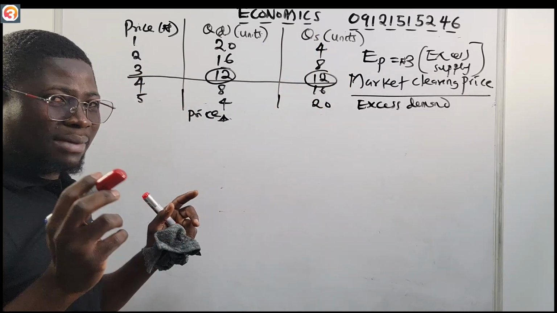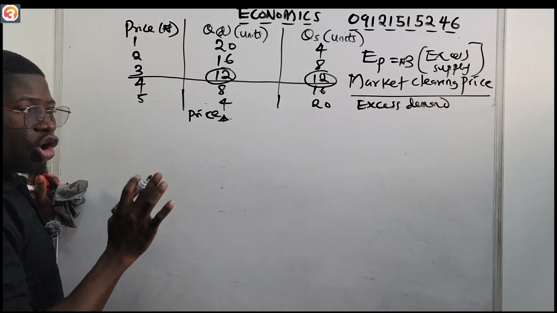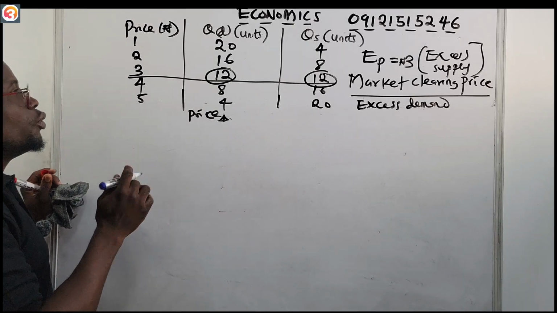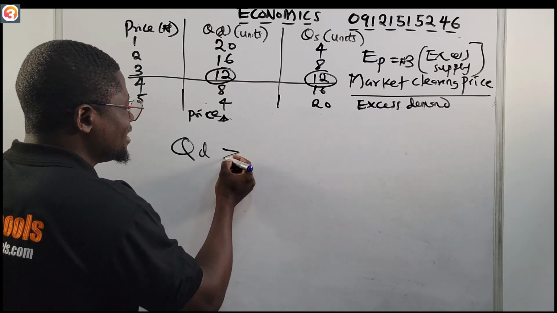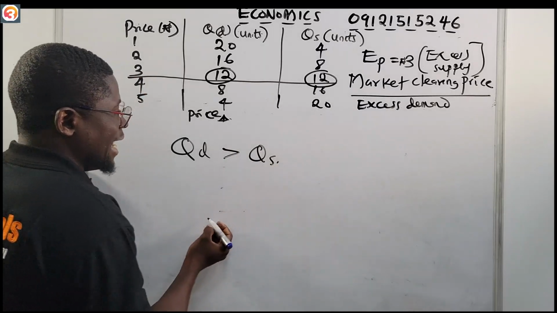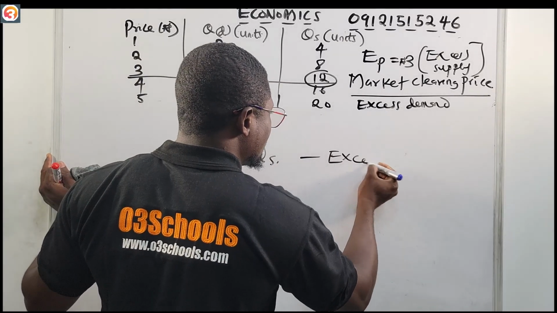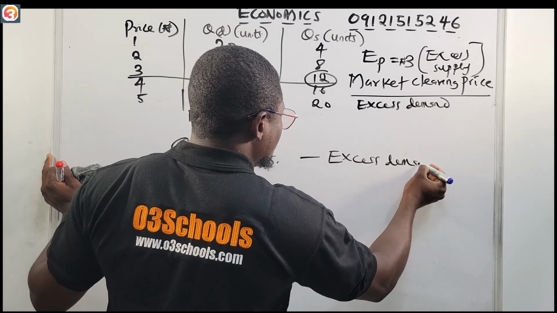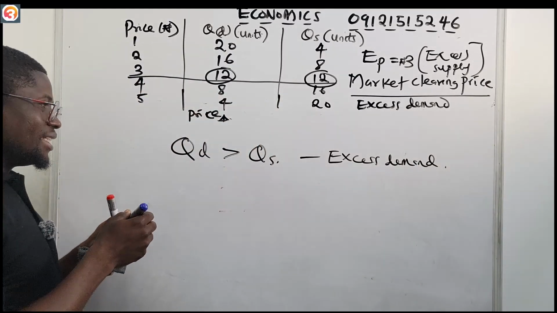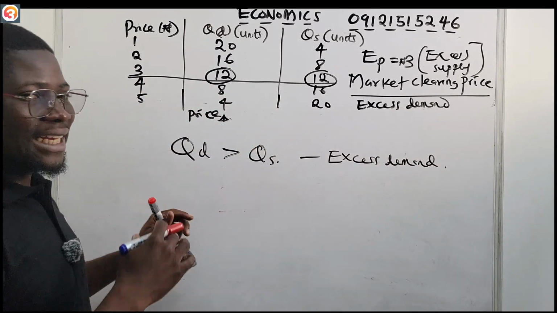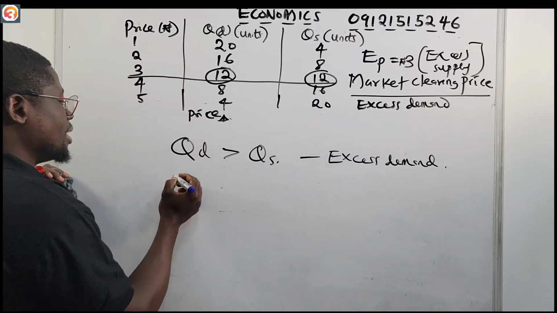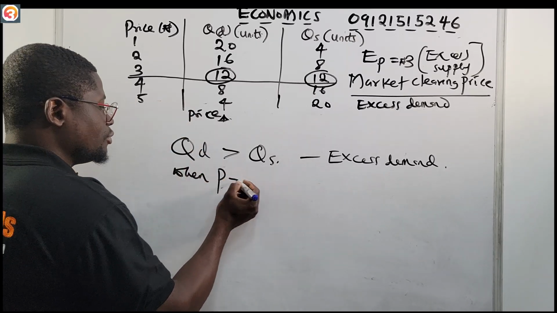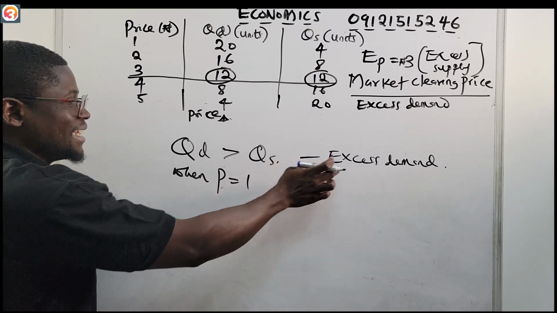What do you say excess demand is? Excess demand occurs when the quantity demanded is greater than the quantity supplied. When the quantity demanded is greater than the quantity supplied, we get excess demand. So when price was 1 naira, what is the excess demand here?